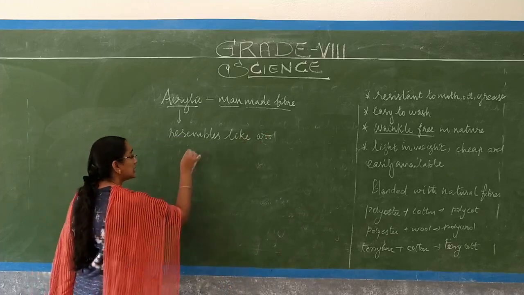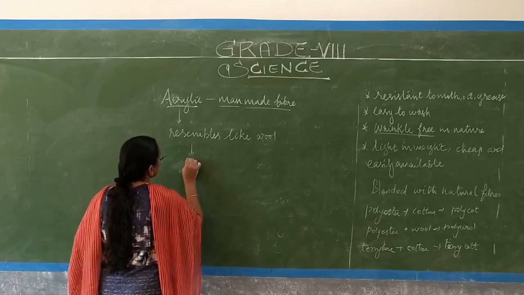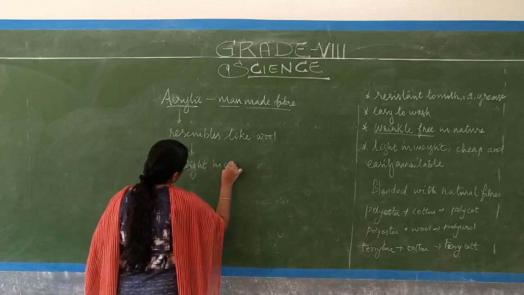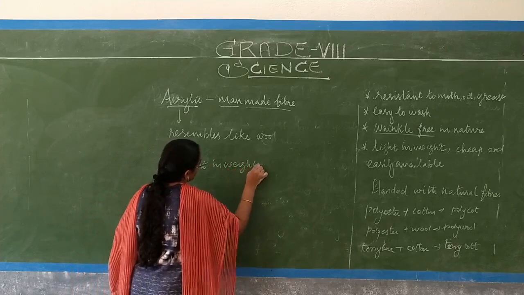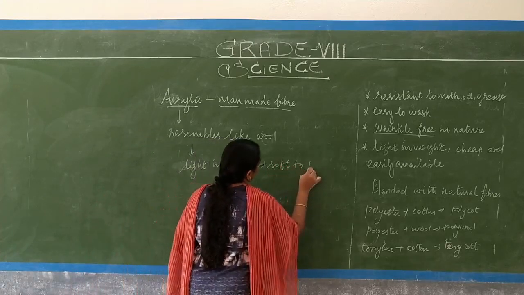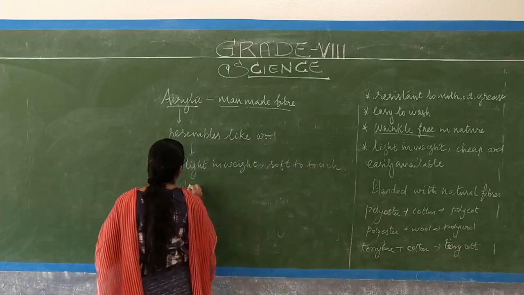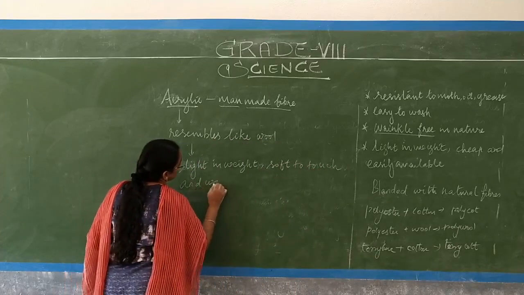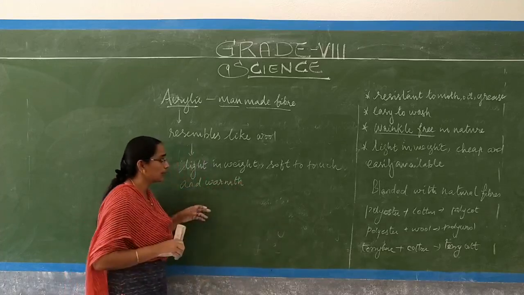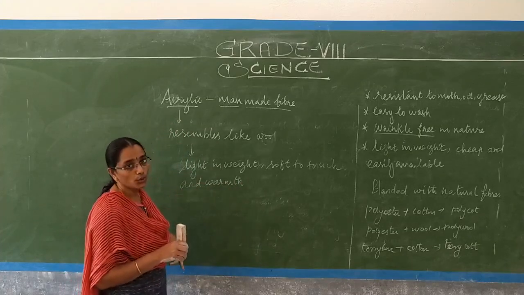Because it is light in weight, soft to touch and warm. Because of this nature, it shows all the properties of wool, so it resembles wool.